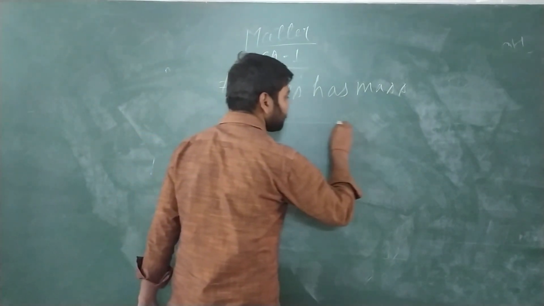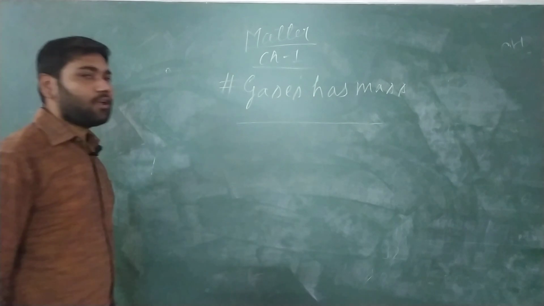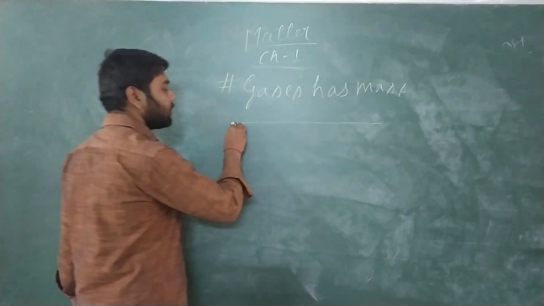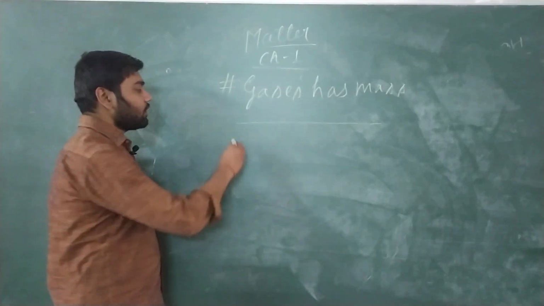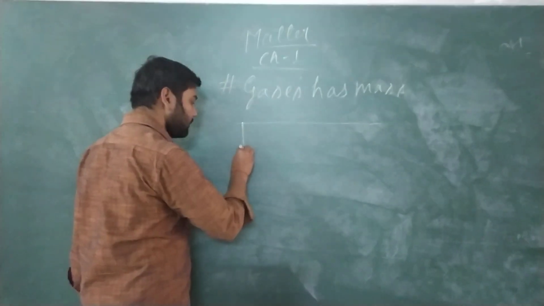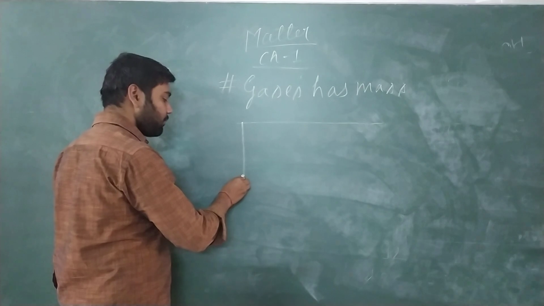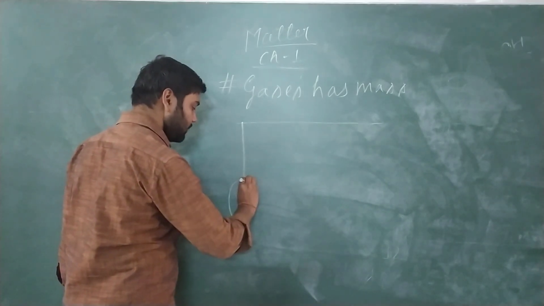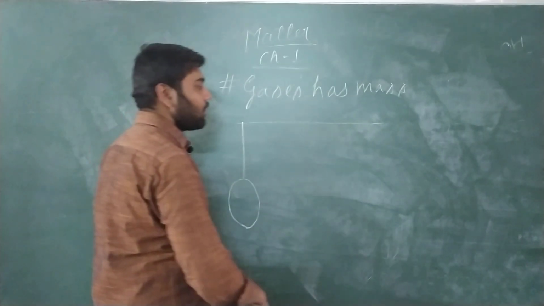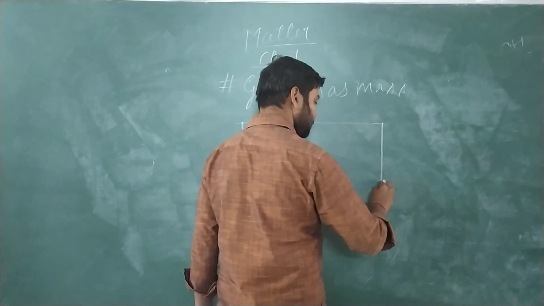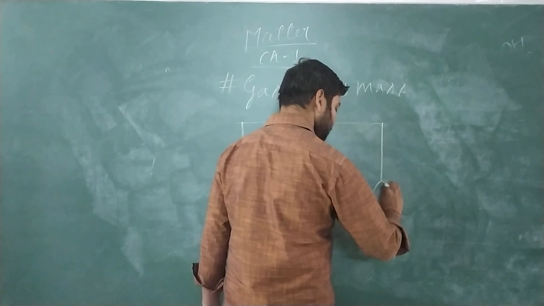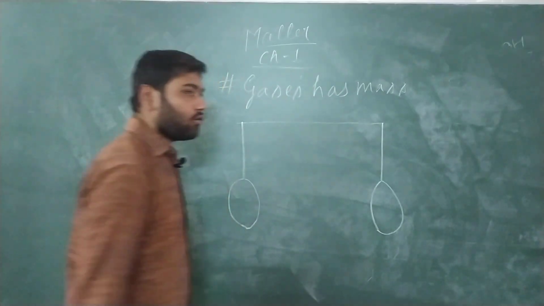We will take a stick. On that stick, this is the left hand side and this is the right hand side. On the left hand side, we will tie a thread and hang a balloon. And like that, on the right hand side, again we will tie a thread and hang a balloon here.